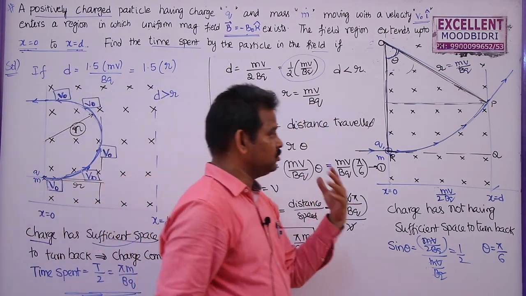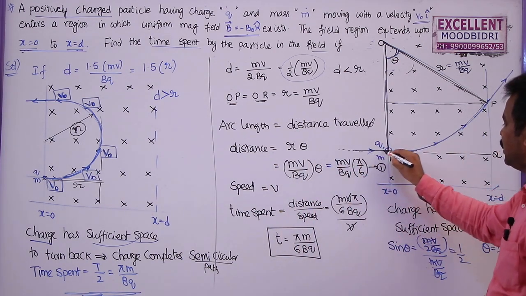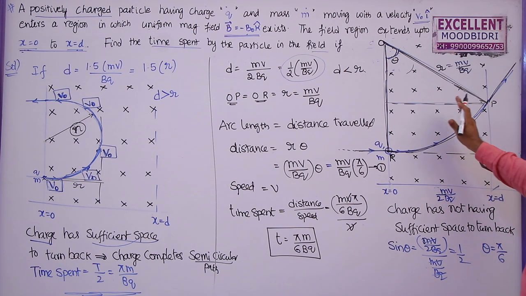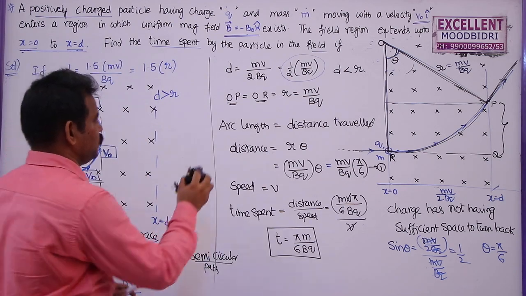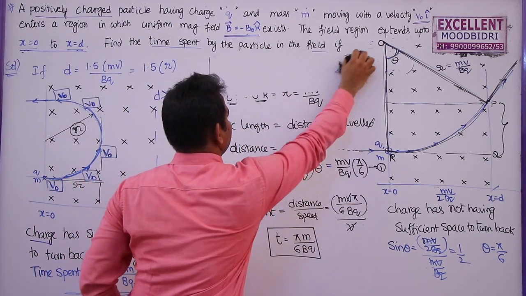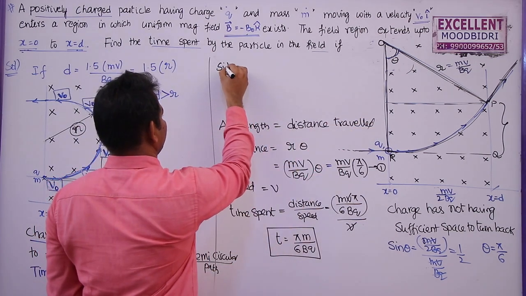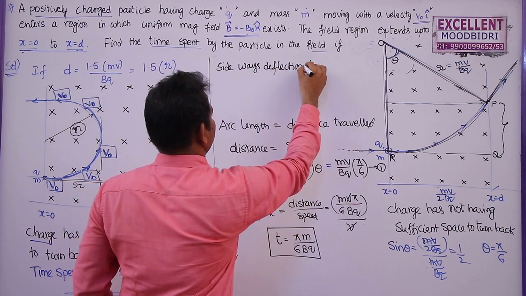In a similar problem, sometimes they may ask you to find the sideways deflection produced by the charged particle. Here it enters along the x-axis, moves in a circular path, and after coming out of this magnetic field, it always moves along a straight line. So what is this sideways deflection? How to find this PQ value here? PQ is the sideways deflection.